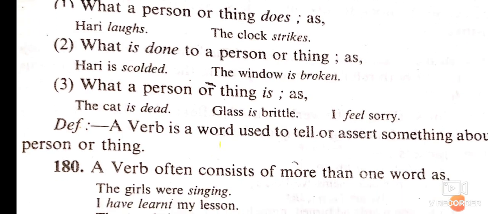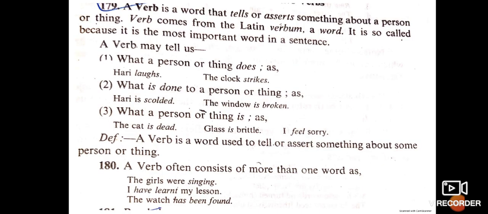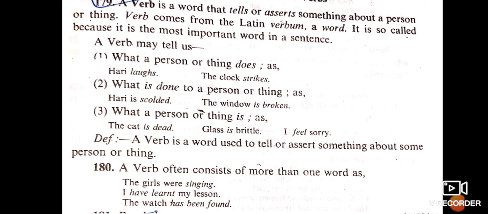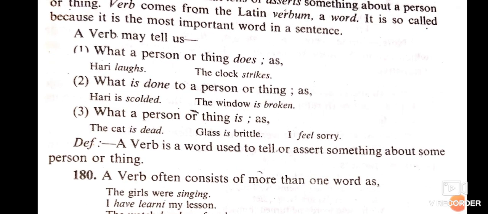Similarly, if you see the second example, it shows what is done to a person or a thing, right? So you can see here Hari is scolded. It is telling that Hari is getting scolded. The window is broken. In the third example you can see what a person or a thing is, right? The cat is dead. Glass is brittle. I feel sorry.